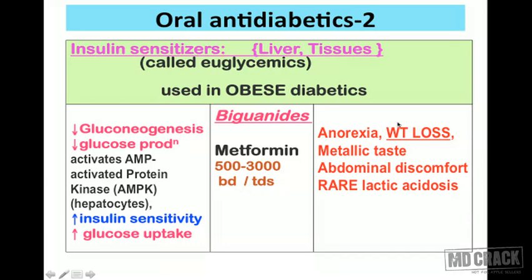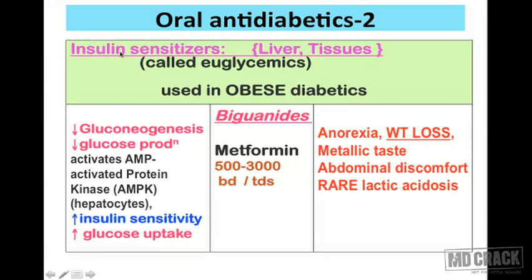It's interesting. I have underlined it. Biguanides produce weight loss. And because they are producing weight loss, these are the ideal agents for the patients who are already obese. So if a patient is obese, he is going to be benefited with the biguanides because biguanides produce weight loss. Let's come to the first column to see the actions.